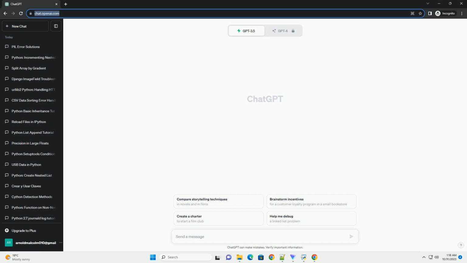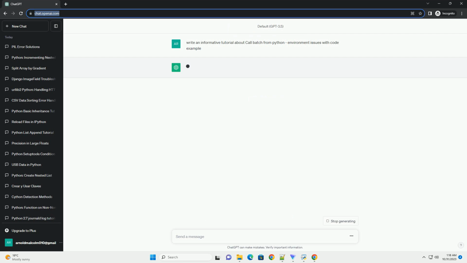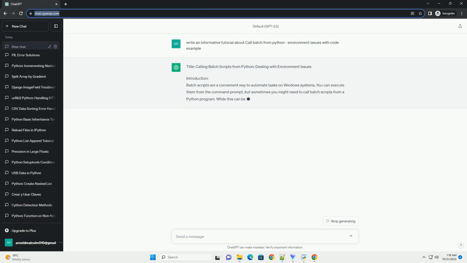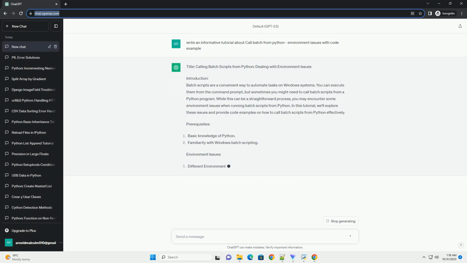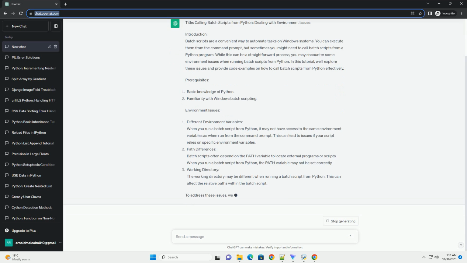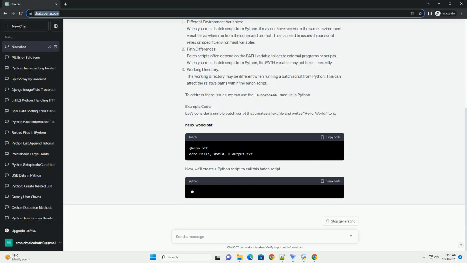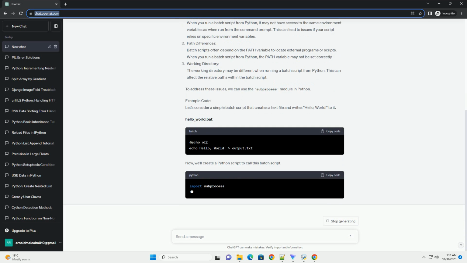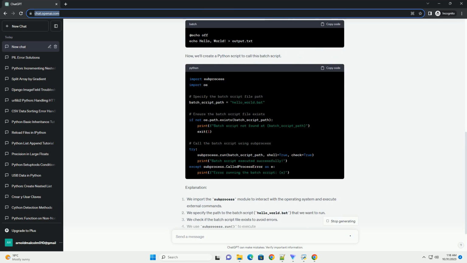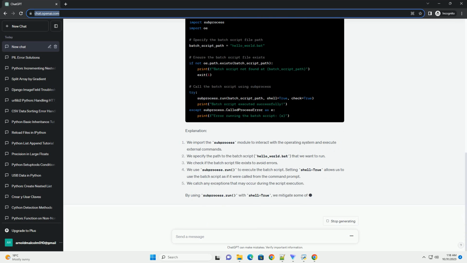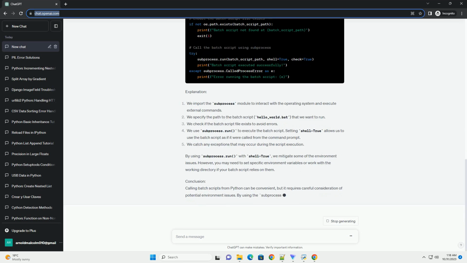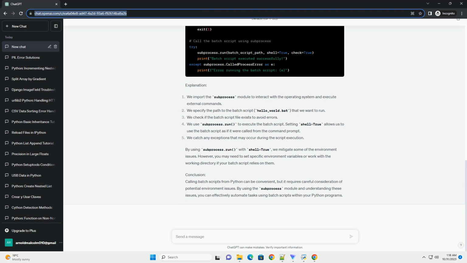Title: Calling Batch Scripts from Python, Dealing with Environment Issues. Introduction. Batch scripts are a convenient way to automate tasks on Windows systems. You can execute them from the command prompt, but sometimes you might need to call batch scripts from a Python program. While this can be a straightforward process, you may encounter some environment issues when running batch scripts from Python. In this tutorial, we'll explore these issues and provide code examples on how to call batch scripts from Python effectively.